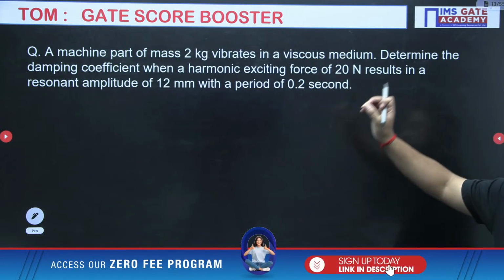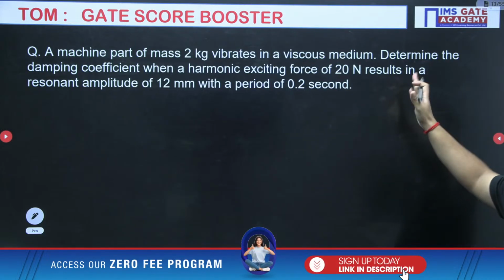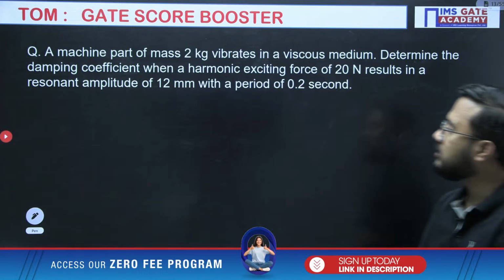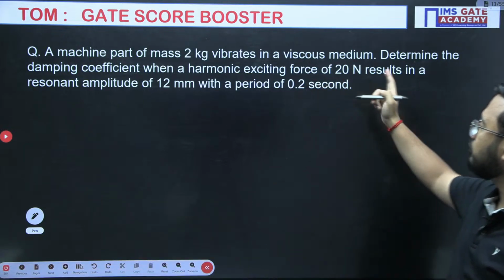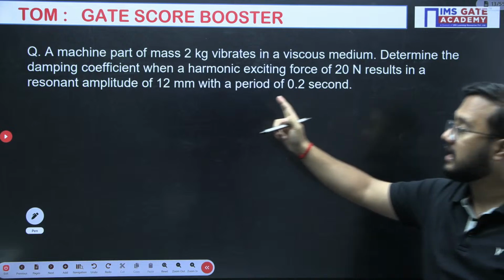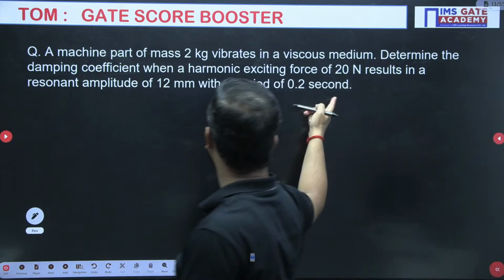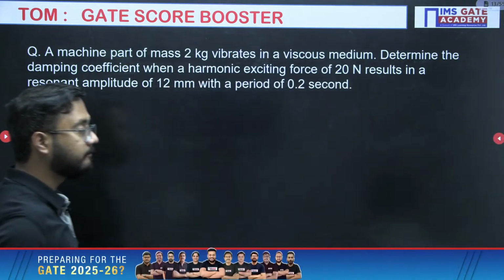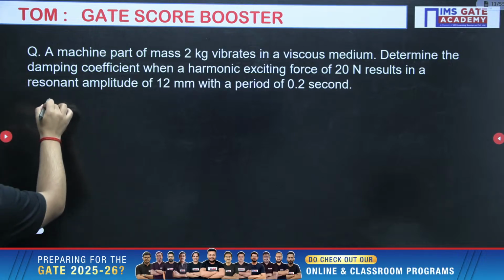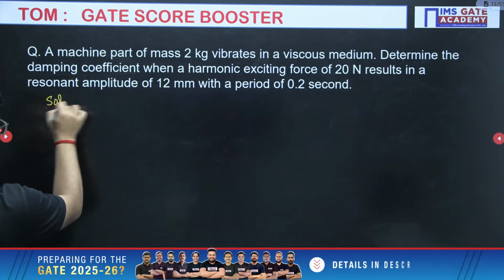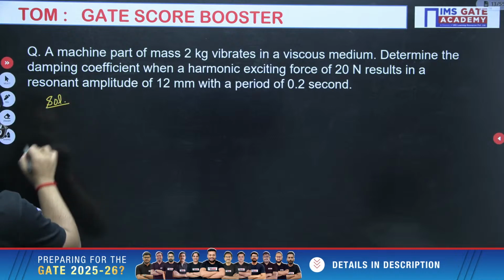A machine part of mass 2 kg vibrates in a viscous medium. Determine the damping coefficient when a harmonic exciting force of 20 Newton results in a resonant amplitude of 12 mm with a period of 0.2 seconds. Again, a very easy question, but you have to be careful regarding the data they have given.